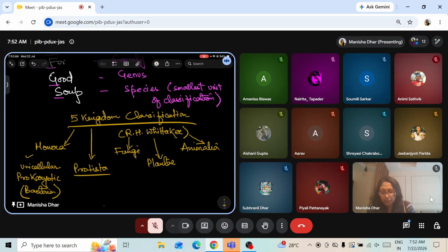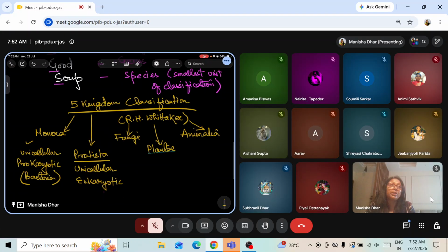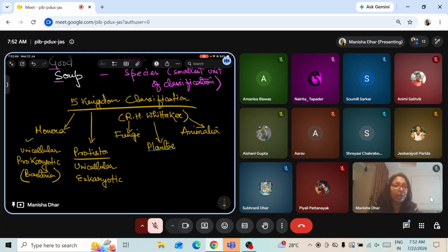Under Protista, we have organisms which are no more prokaryotic, they are eukaryotic, but they are unicellular. Unicellular means single cell, but eukaryotic. Eukaryotic means they have a well-defined nuclear membrane. The nuclear material is not scattered like in prokaryotes.